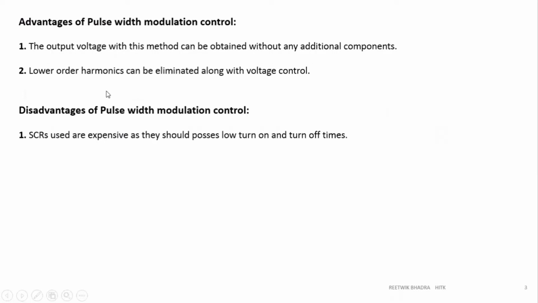Now, what are the advantages of PWM control? One of the two advantages I told you just now, we can eliminate the harmonics. We can obviously do away with the shoot through fault. Using this PWM method, there is no need to take care of the shoot through fault.